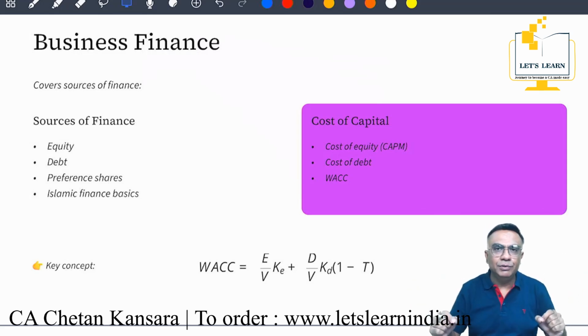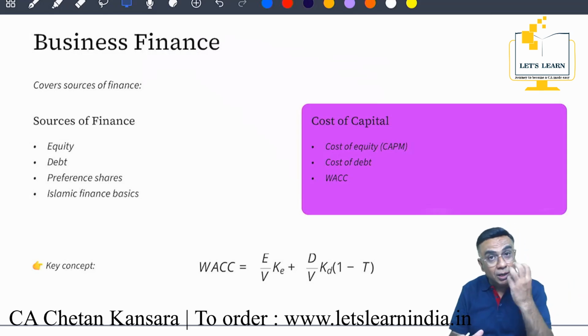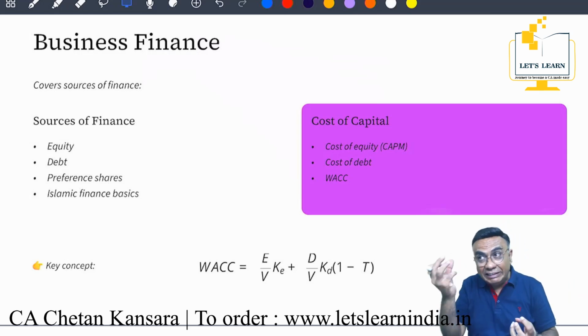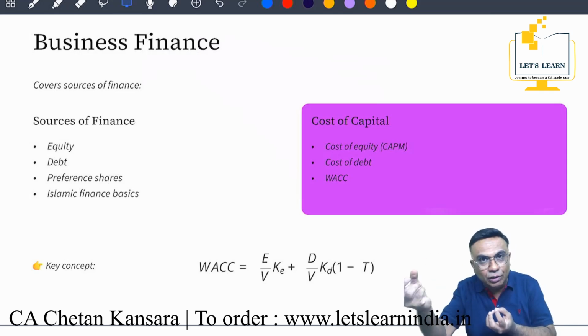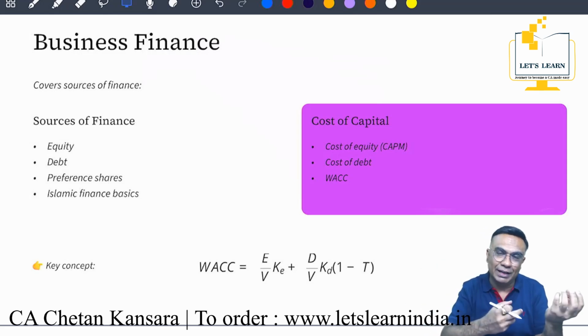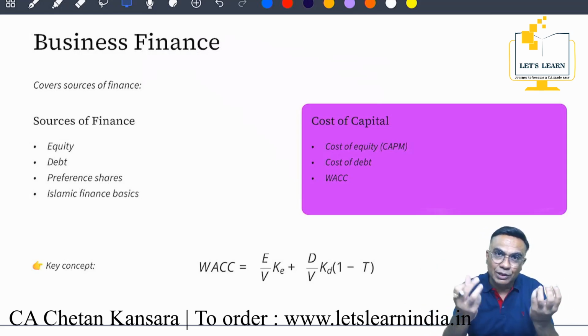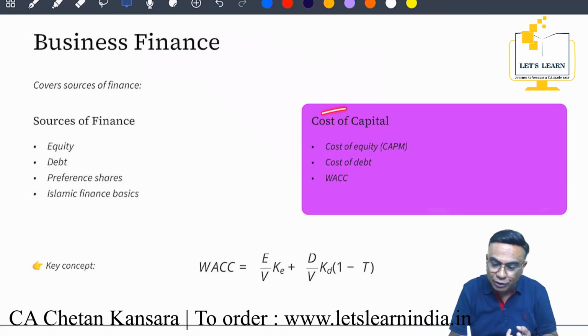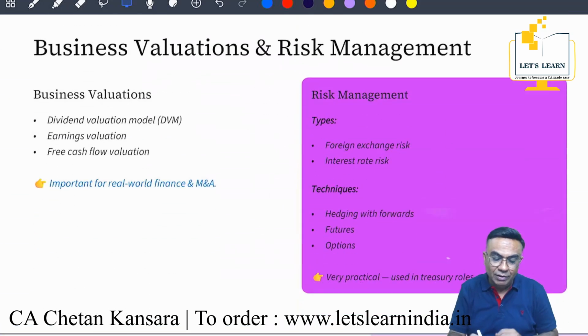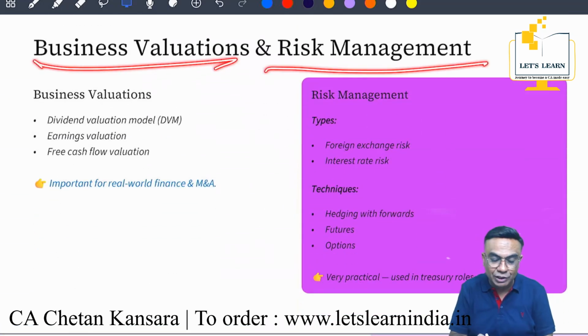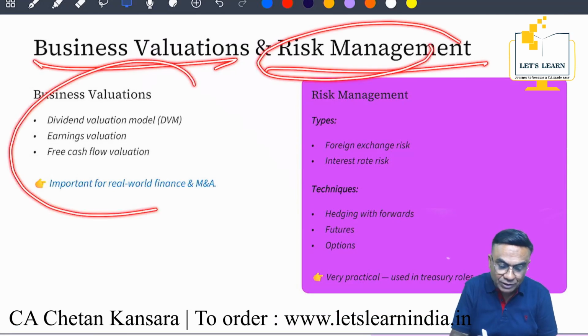No fund will be free of cost. So our objective is to find out the cost of capital, so that we compare the return on capital with this cost of capital, and obviously the return on capital should be more than the cost of capital. This is the main objective of calculating cost of capital. Important topic, very important topic, right? Then we have business valuation and risk management, as we discussed earlier.